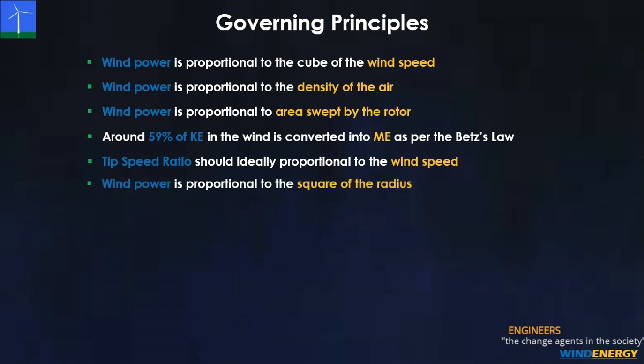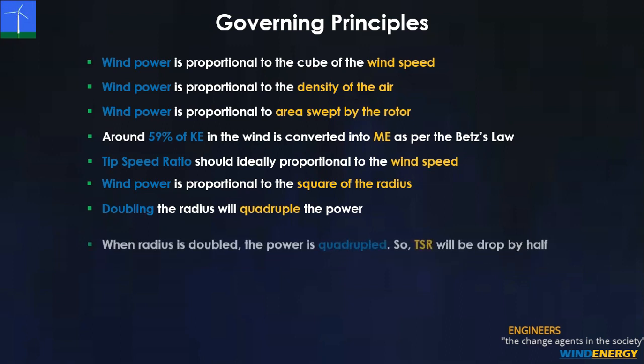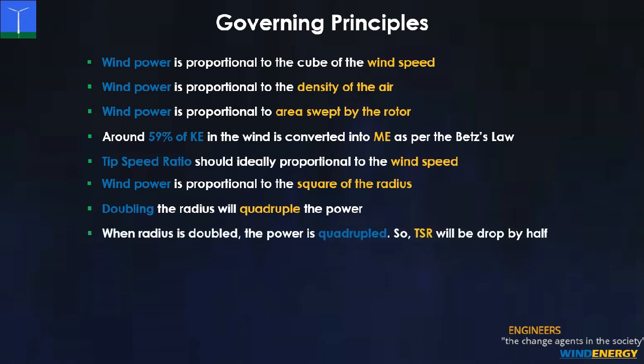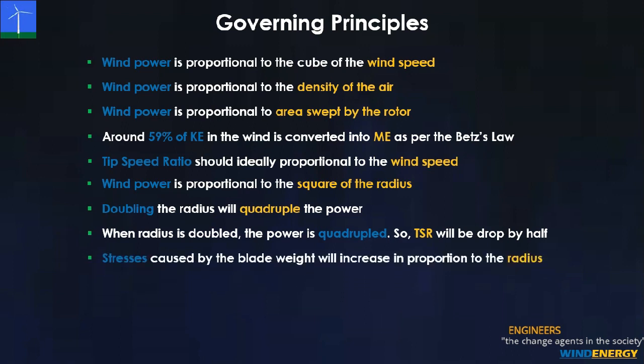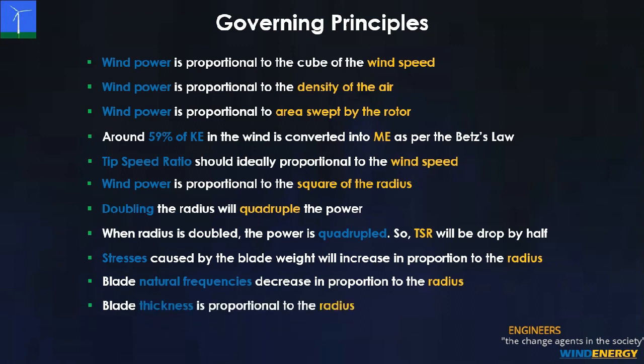Wind power is proportional to the square of the radius. Doubling the radius will quadruple the power. When radius is doubled, the power is quadrupled, so the tip speed ratio will be dropped by half. Stresses caused by the blade weight will increase in proportion to the radius. Blade natural frequencies decrease in proportion to the radius. Blade thickness is proportional to the radius.